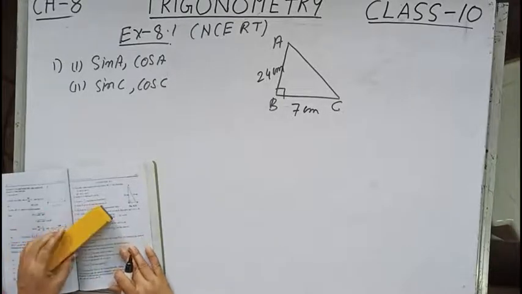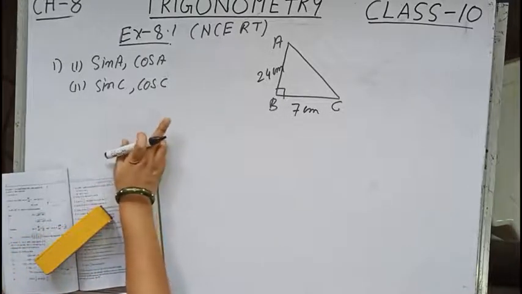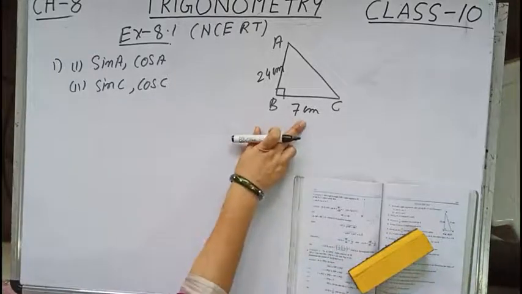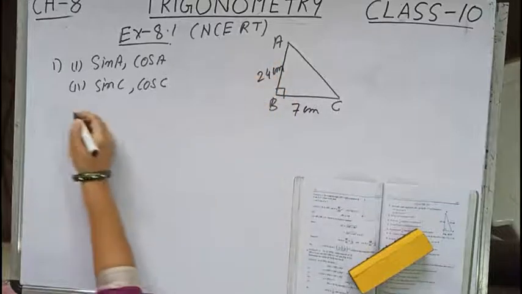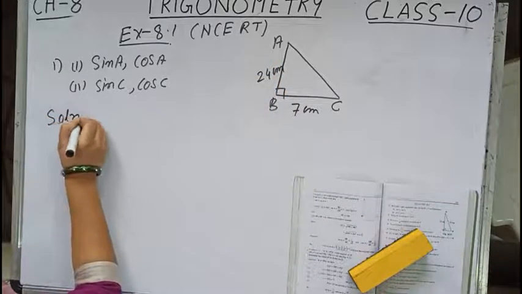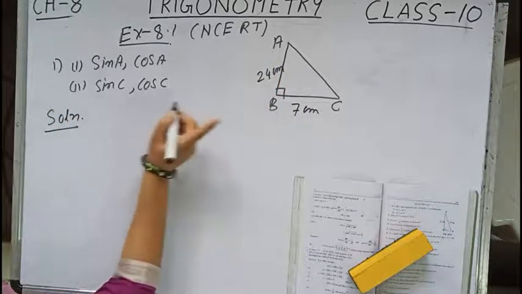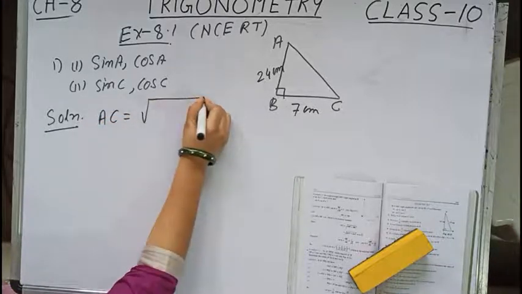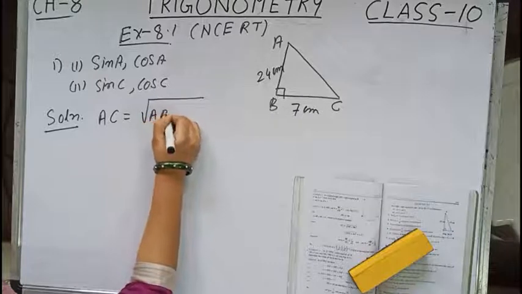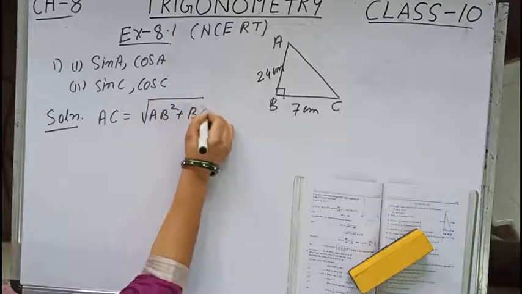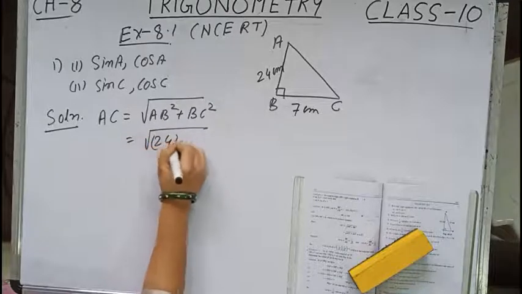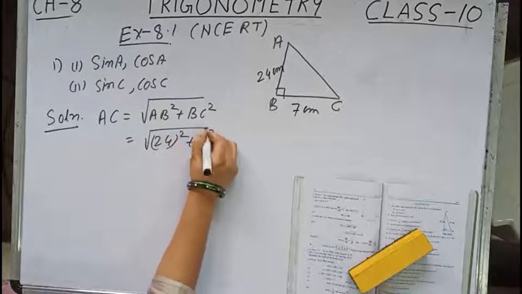So we have to find the value of sin A, cos A and sin C, cos C. Now children, over here, the BC and AB values are given. So in the solution part, as I have told, first we will find the value of the hypotenuse. So clearly AC squared will be equal to AB square plus BC square. So this will be equal to 24 square plus 7 square.